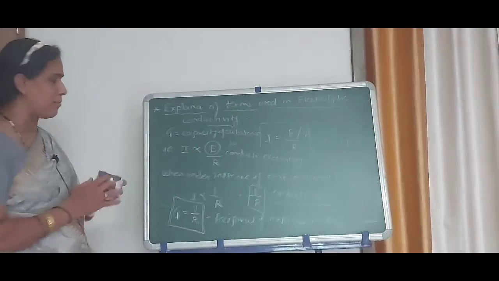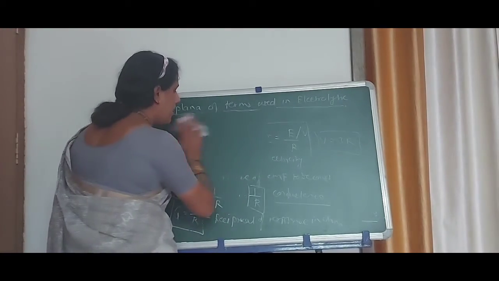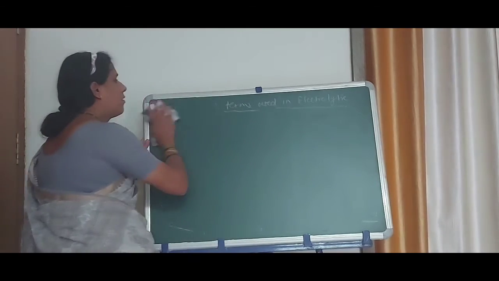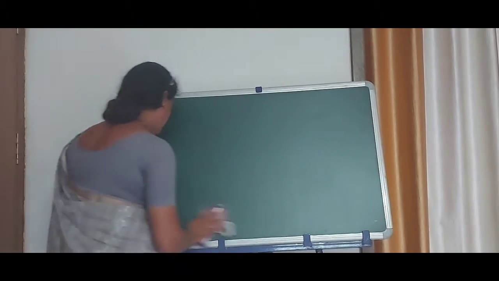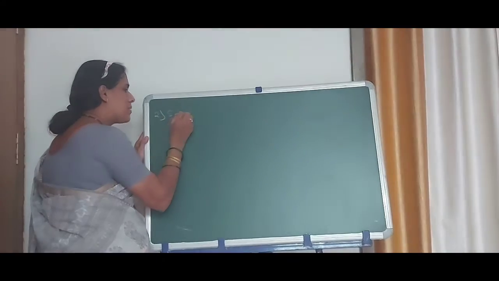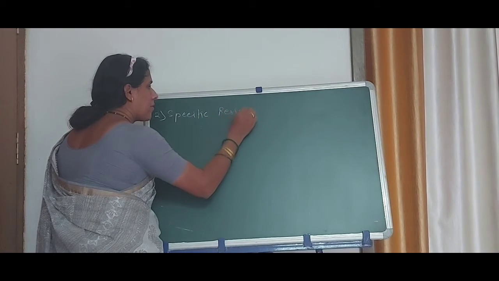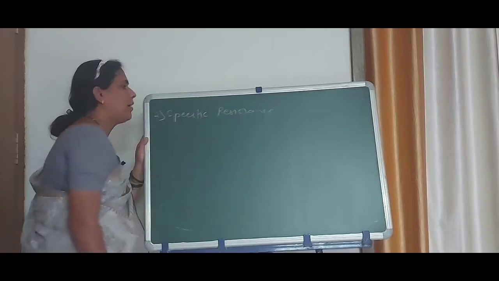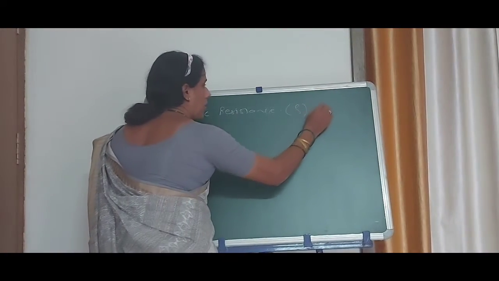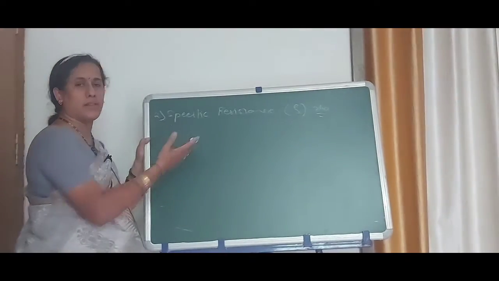Now come to the second term. What is the second term? That is specific resistance. Now the specific resistance is denoted by the letter rho. Now what is the definition of this specific resistance?